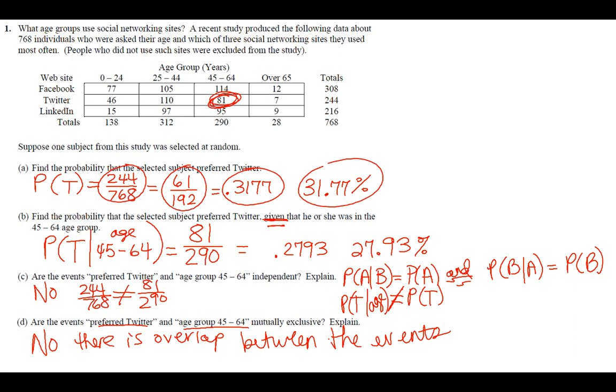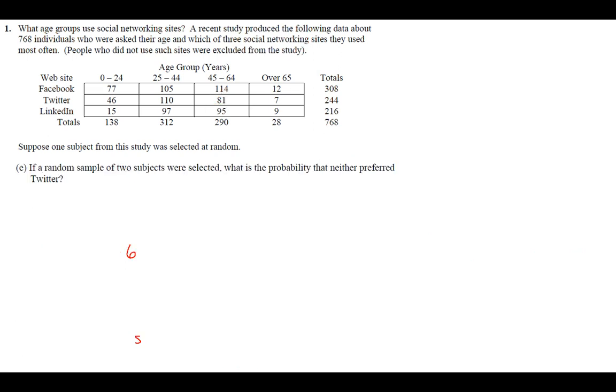Okay, part E, excuse me. If a random sample of 2 subjects were selected, what is the probability that neither preferred Twitter? So the first person, and we're back to just out of everybody, okay? It doesn't say in a certain age group. So the very first person has, if we look at who likes Twitter, 290 of them like Twitter. Excuse me, again, that's the age group. Sorry about that, guys. So Twitter, it's all 244 like Twitter.